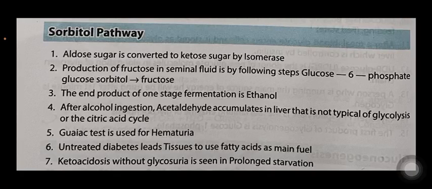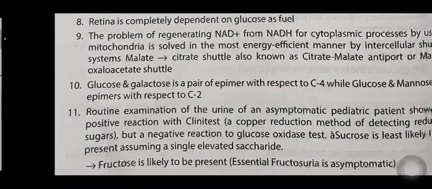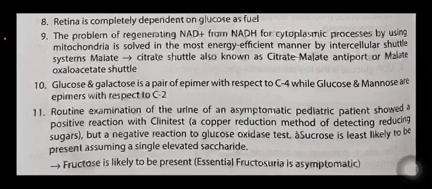The end product of one-stage fermentation is ethanol. After alcohol ingestion, acetaldehyde accumulates in the liver, which is not typical of glycolysis or the citric acid cycle. Gerhardt's test is used for hematuria. Untreated diabetes leads tissues to use fatty acids as the main fuel. Ketoacidosis without glycosuria is seen in prolonged starvation. The retina is completely dependent on glucose as fuel.